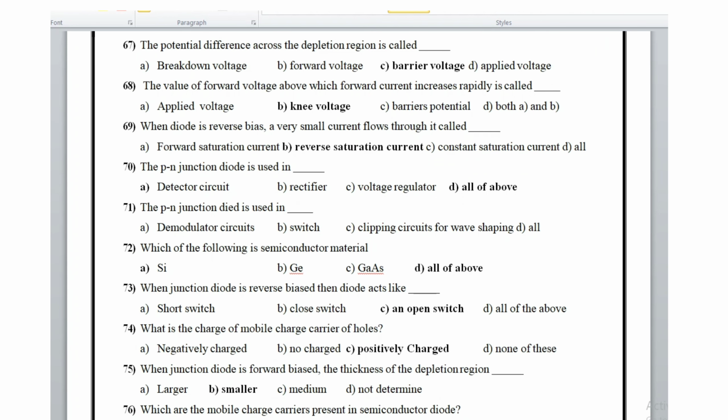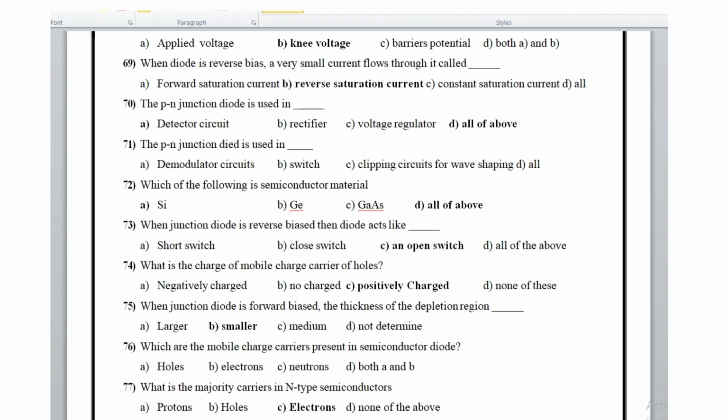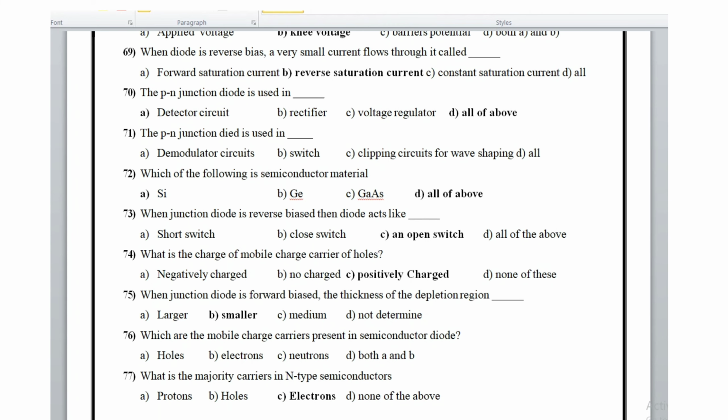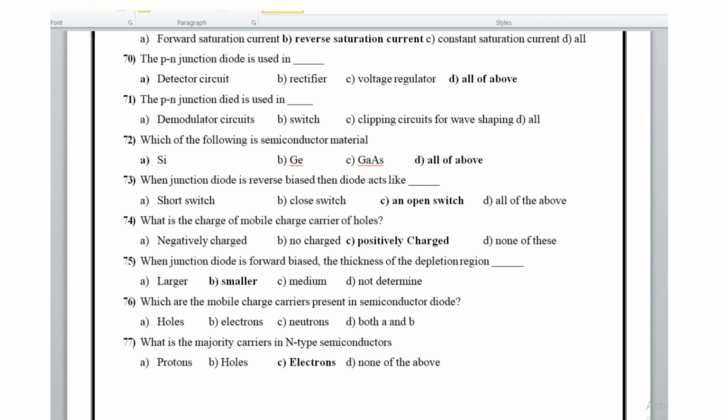Then the 76th question: which are the mobile charge carriers present in a semiconductor? Both A and B, holes and electrons. What is the majority carrier in an N type semiconductor? Electrons are the majority carriers in an N type semiconductor.